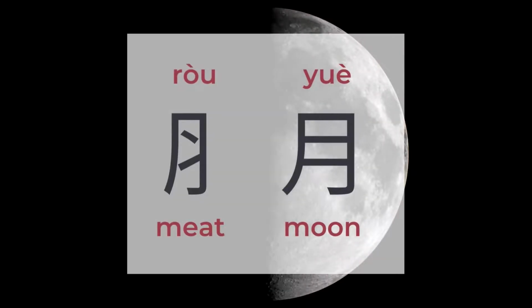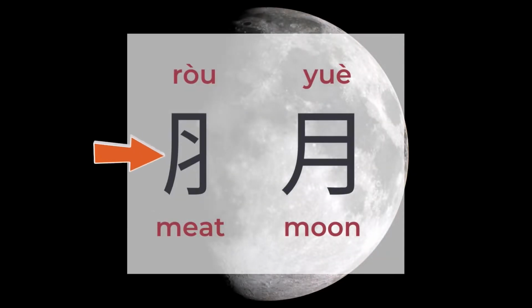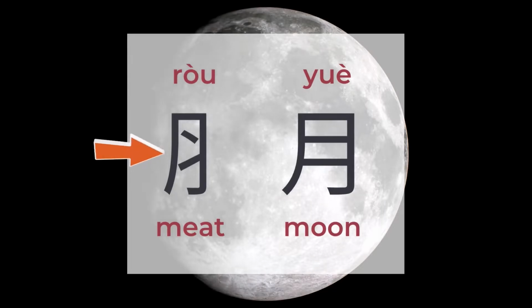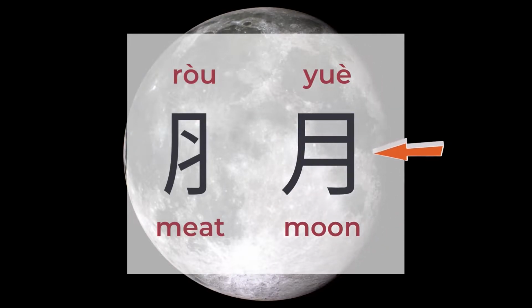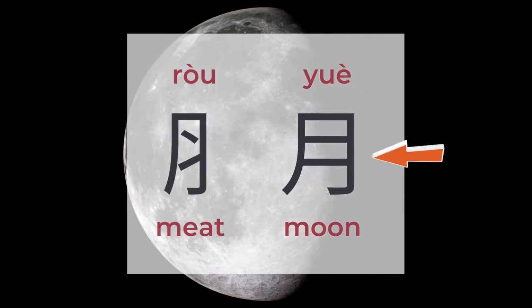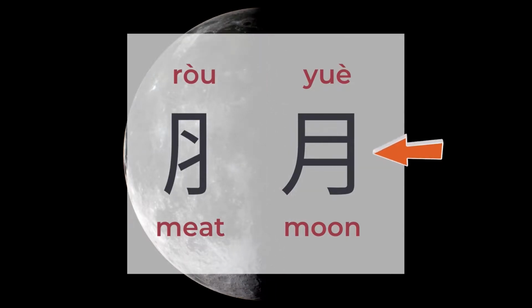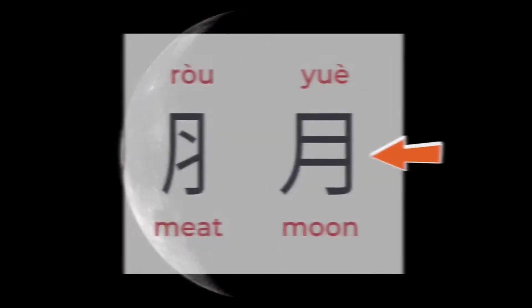For the left or bottom component, Rou, pay attention to the 2 strokes inside. They are slanted, not horizontal lines as in Yue. Yue means moon and is a pictogram. Yue is also a Chinese radical.